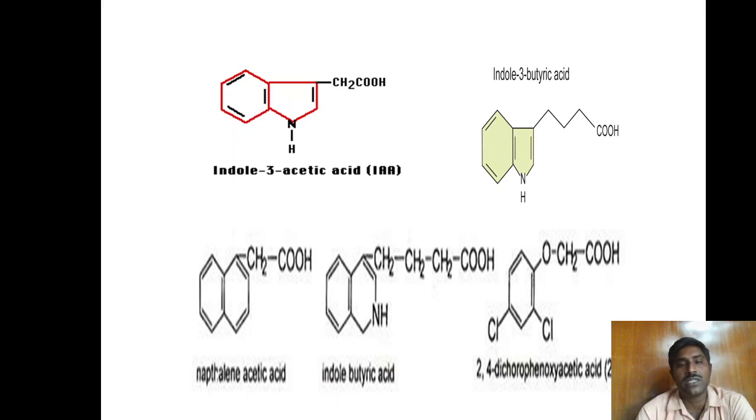Next, these are the chemical structures of IAA, IBA, IPA, NAA, and 2,4-D. These chemical structures represent the indole ring.